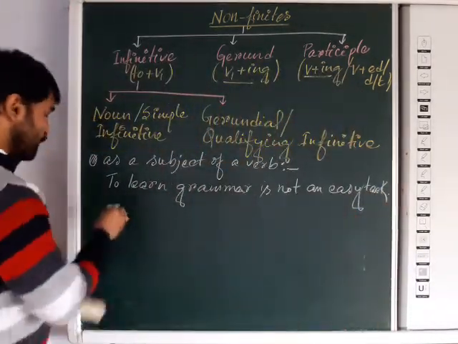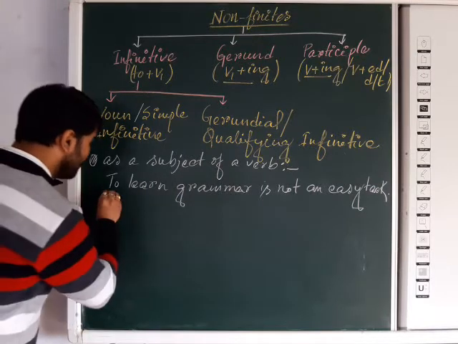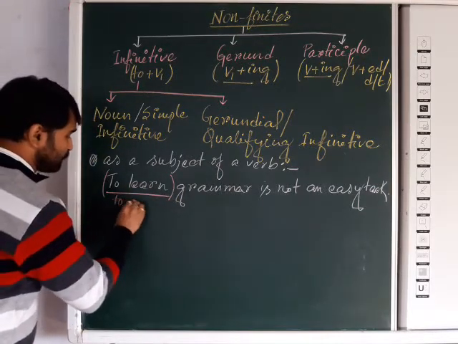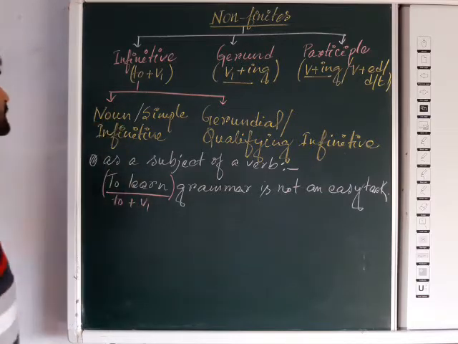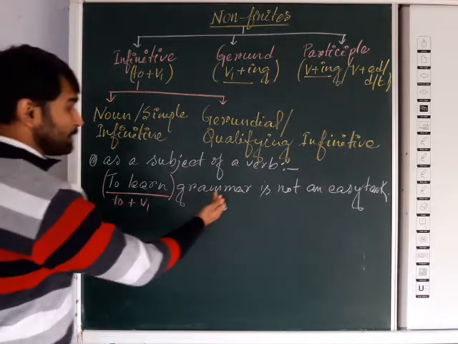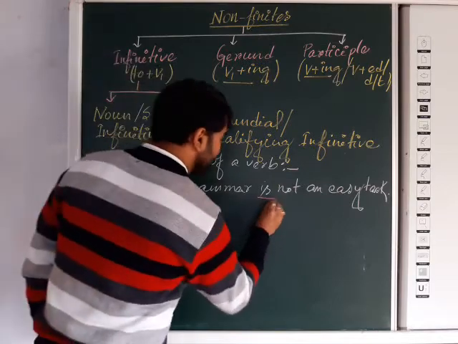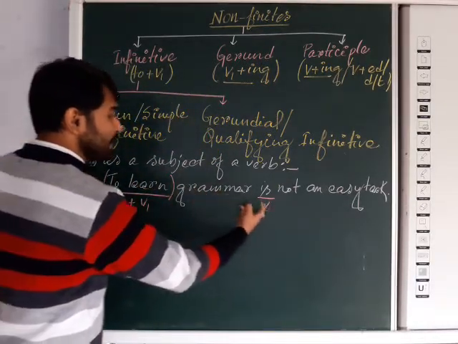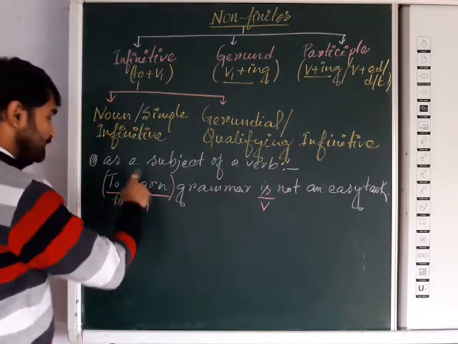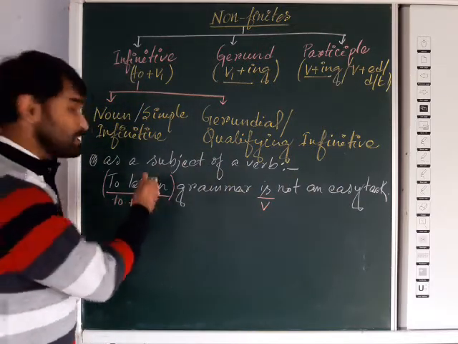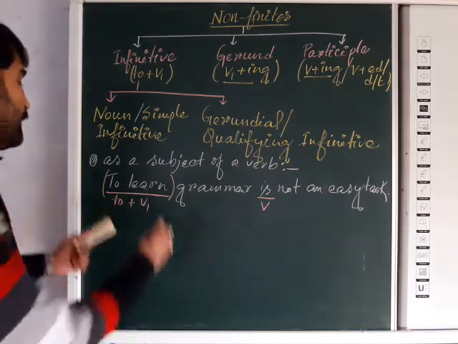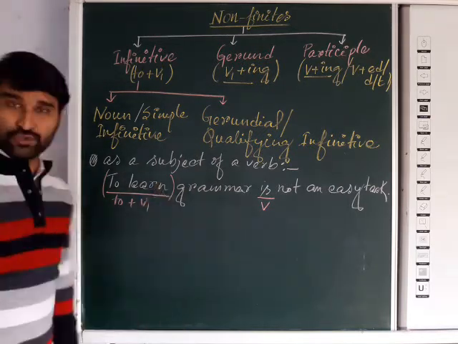Now you can see one form here. What form? To learn. Here you can see to plus V1 form, that indicates infinitive form. To learn grammar is not an easy task. Here it is a verb. Now the subject of a verb: here you can see to learn grammar is not an easy task. Here that infinitive form is used as the subject of the verb is. So in that way we may use the infinitive form.